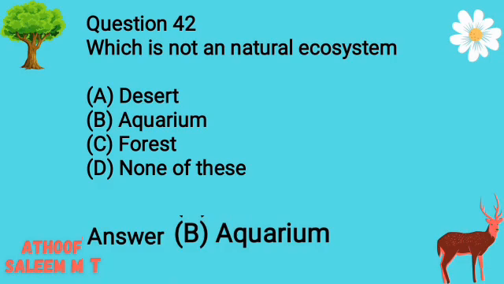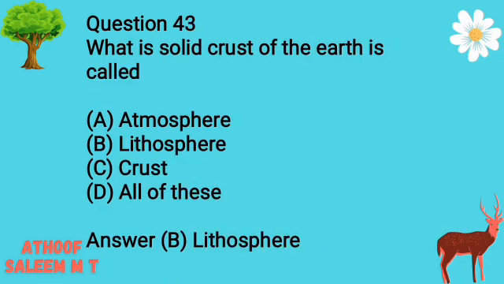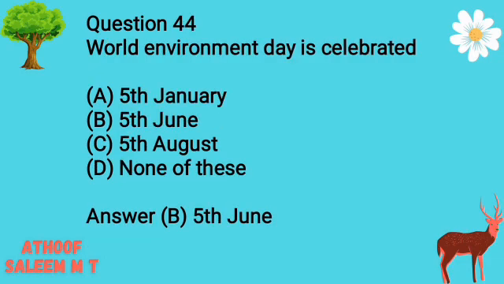Question 42. Which is not a natural ecosystem? Options A. Desert. B. Aquarium. C. Forest. D. None of these. Answer B. Aquarium. Question 43. What is the solid crust of the Earth called? Options A. Atmosphere. B. Lithosphere. C. Crust. D. All of these. Answer B. Lithosphere.